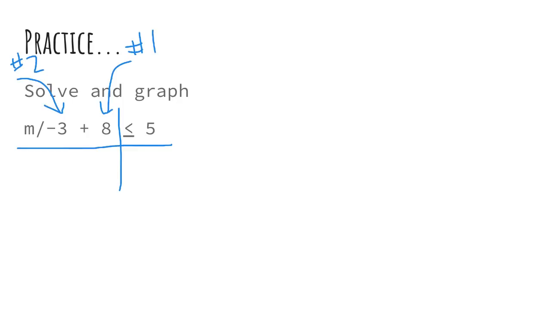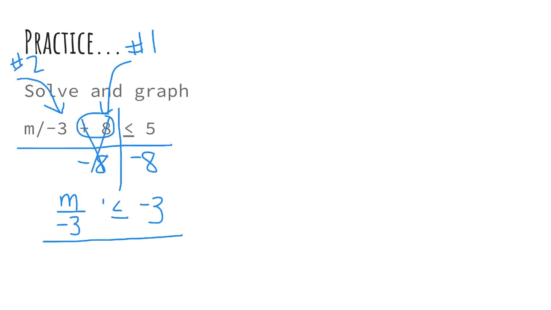All right, so the opposite of adding 8, I'm going to subtract 8 from both sides. That leaves m divided by negative 3 on one side, and 5 minus 8 is negative 3 on the other. So I'm going to go to my second step.